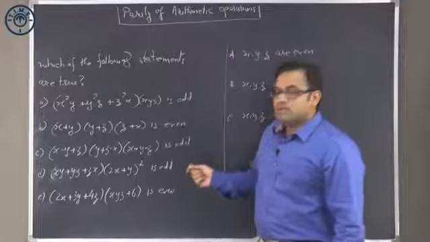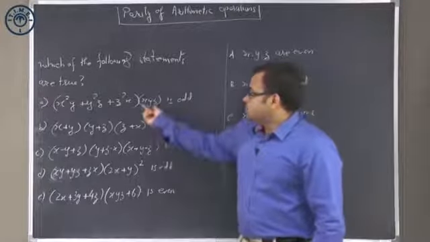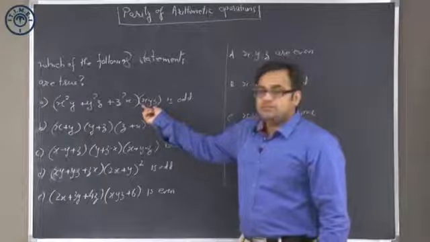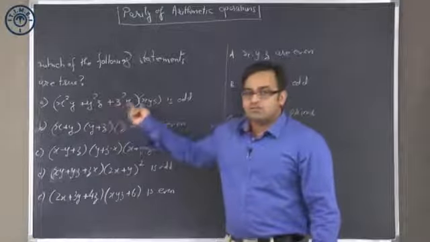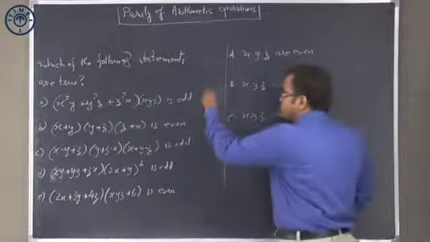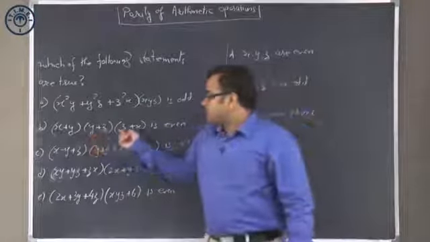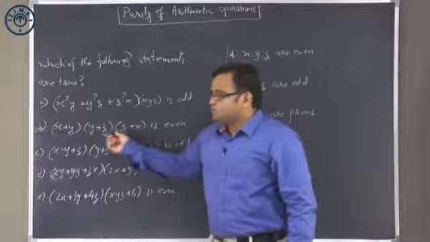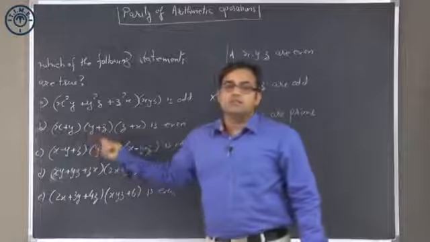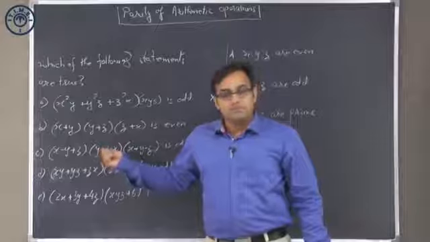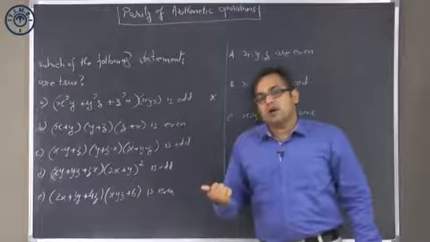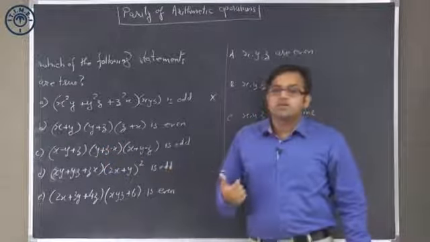Let us assume that there is a 2. If there is a 2, then X, Y, Z will be even, even multiplied by whatever, this will be even. So this statement becomes false. The second one, X plus Y, Y plus Z into Z plus X, at least one of these 3 will be even, because one of the terms is even and 2 of the terms are odd.